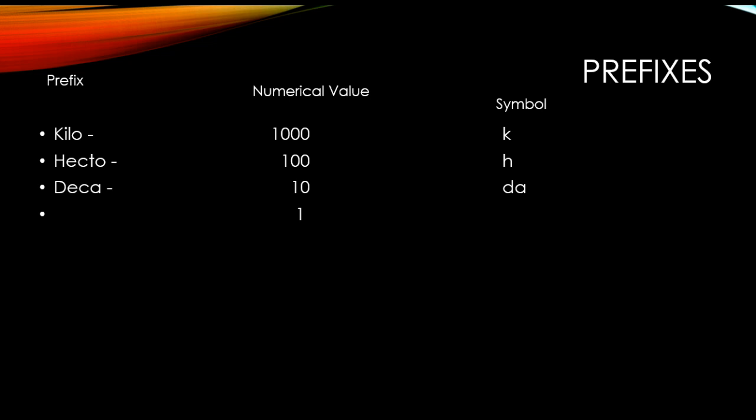Our next one is blank because it changes depending on whether we're looking at capacity, mass, or length. It's considered to be the standard unit, which equals 1. So each one of those is based on a standard unit, which is the numerical value of 1. Deci, like a decibel, 0.1 or 1/10, lowercase d. Centi, 0.01, lowercase c. And milli, 0.001 or 1/1000th, lowercase m.